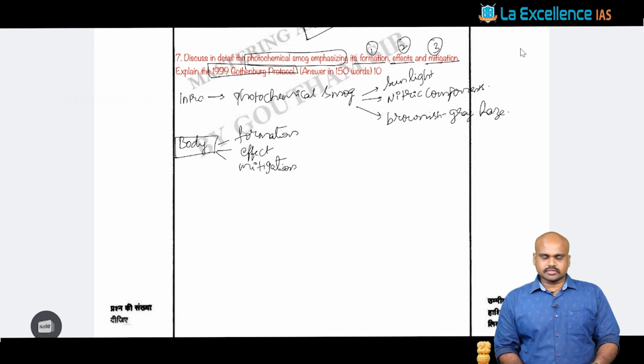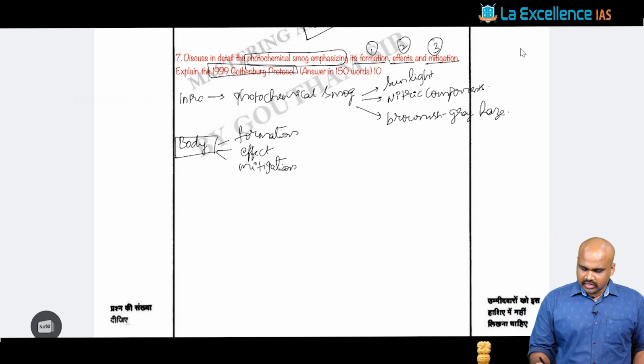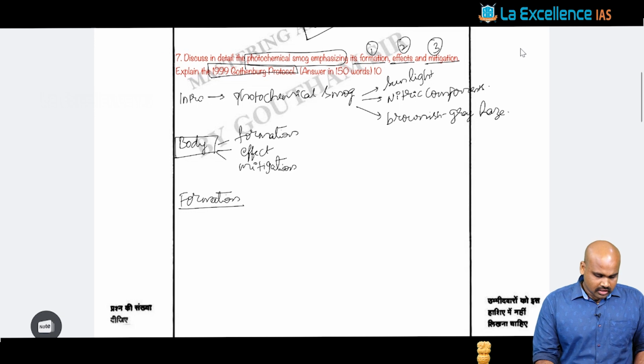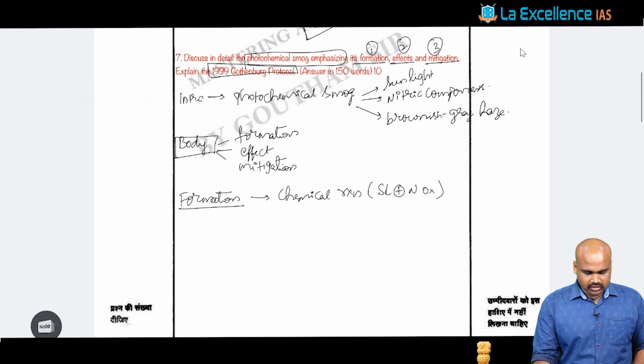And once we look at this aspect of the body, we talk about the formation of photochemical smog. It is fundamentally formed out of a chemical reaction of the sunlight as well as the nitrogen oxides.